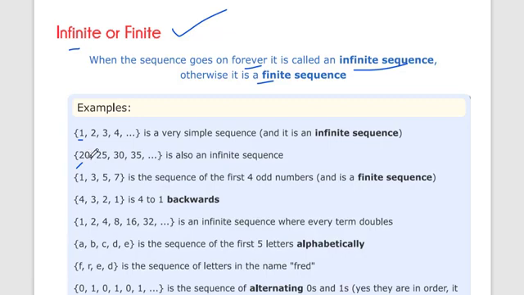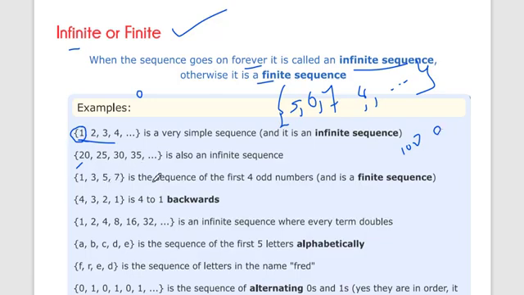The first term is 20. Here 5 6 7 8 up to infinity is also a sequence. So it is not necessary that a sequence has to start with the number 1 or 0. It can start with any number and go up to infinity. This sequence starts from 20. Sequences can also start from 100 or, let's say, 1000. Any number it can start.